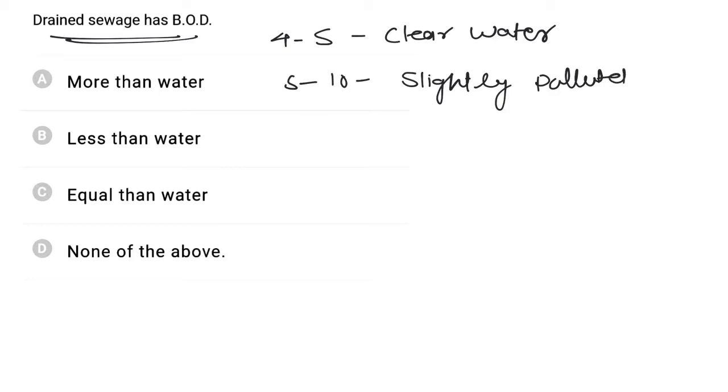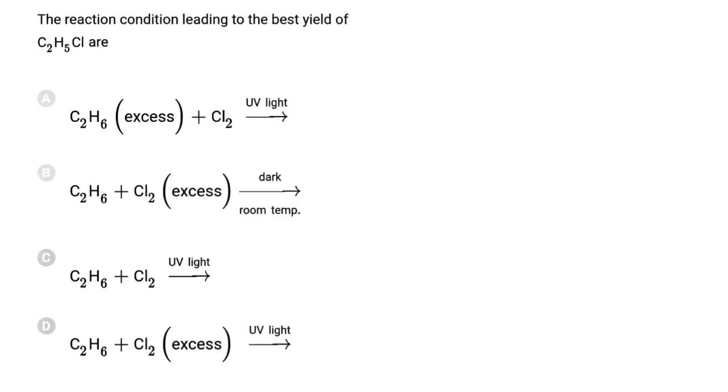And if BOD is above 16, then this water is taken as polluted water. So drained sewage water is polluted, and hence it will have higher BOD than normal water. So drained sewage water has BOD more than water, and hence the correct answer is A.